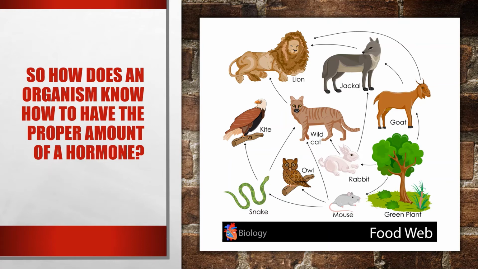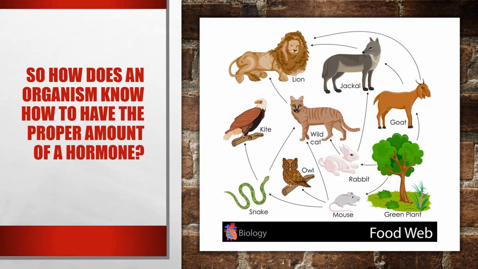And all of the arrows are like different hormones or different signals sent back, right? If there's not enough rabbit, that's going to be signaling to the wildcat and the jackal that they're going to be reduced or lowered in population because it doesn't have enough rabbit to maintain itself.